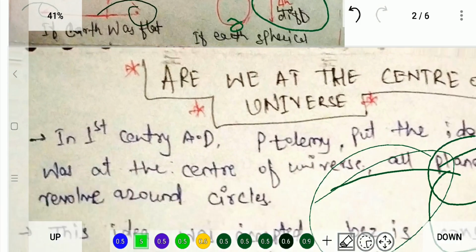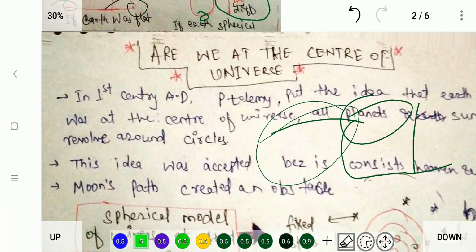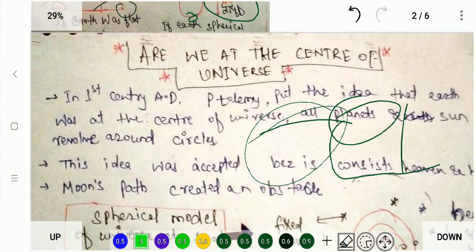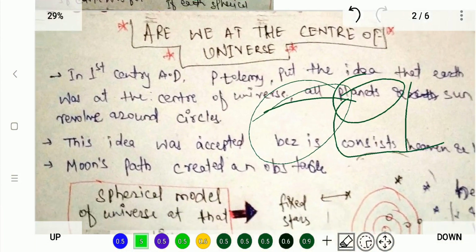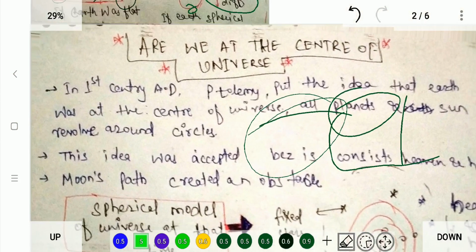Now, according to that time, there is a theory. This theory was especially made for the kings of that time: are we at the center of the universe? Suppose you are the king of, say, the Roman Empire. What would you try to assume? That I am the king, I am at the center of the universe, and everybody is beneath me.